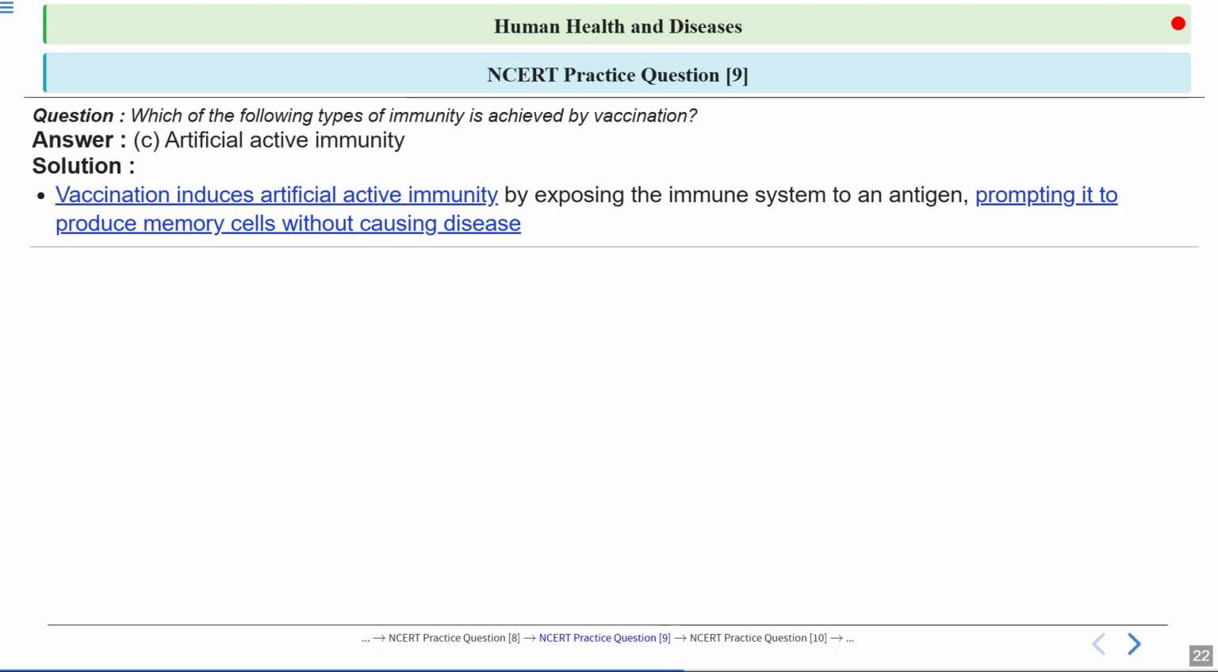So use of these vaccinations has reduced the death rate also. There are a lot of vaccines available now for hepatitis B, for polio, for cholera.